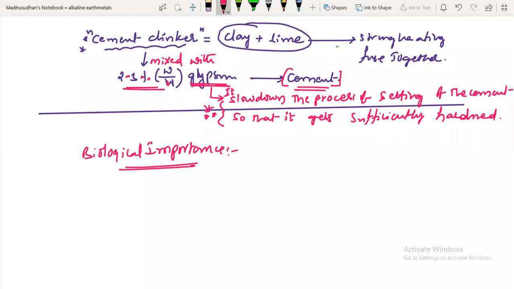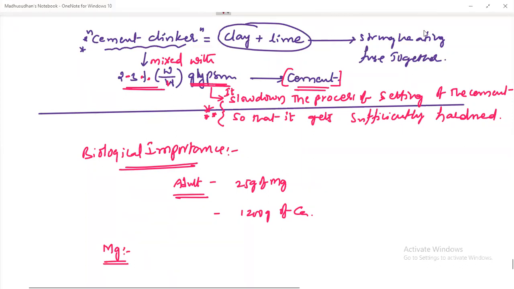Biological importance of group elements. In an average adult body, about 25 grams of magnesium and 1200 grams of calcium are present. Magnesium has a wide variety of uses in biological processes.